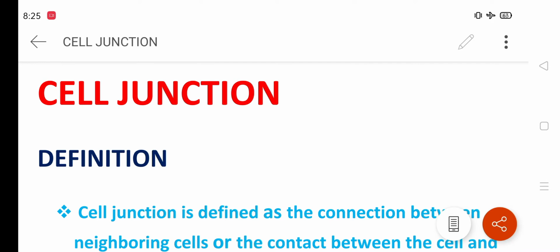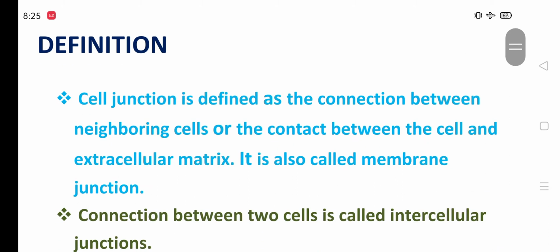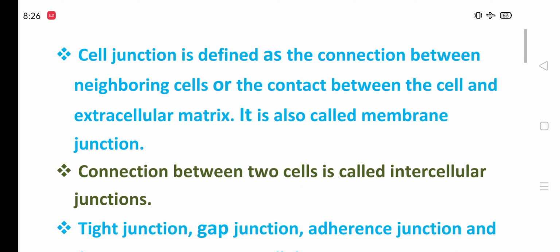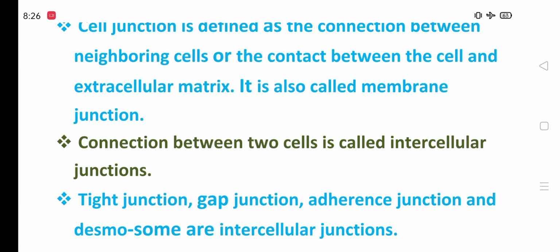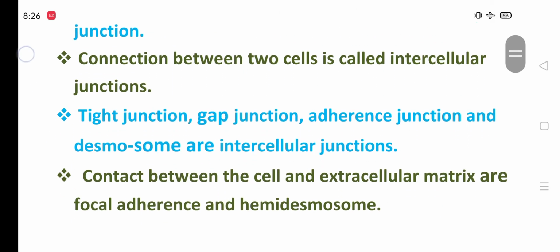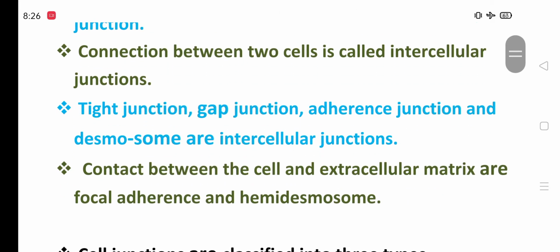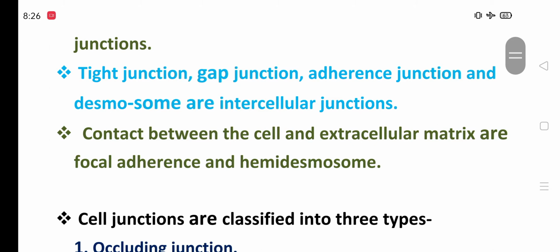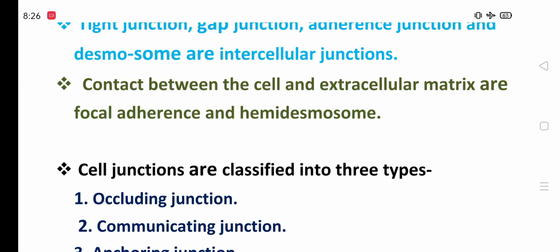So let's start with today's topic, cell junction. Definition: cell junction is defined as the connection between neighboring cells or the contact between the cells and extracellular matrix. It is also called membrane junction. Two cells are joined together to form a junction. Connection between two cells is called intercellular junction: tight junction, gap junction, adherent junction, and desmosomes. Contact between the cells and extracellular matrix includes focal adhesions and hemidesmosomes.